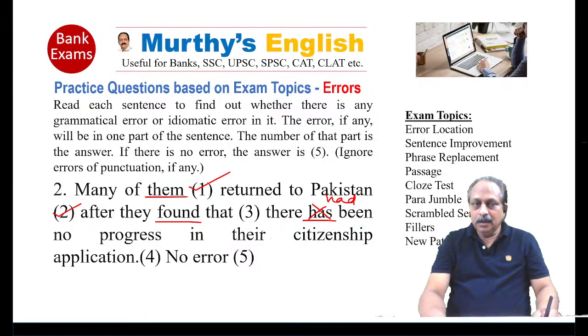Very good. They found that there had been no progress in their citizenship application. Has been no progress, not correct. We cannot use present perfect, we have to use past perfect. And this is based on past perfect tense.